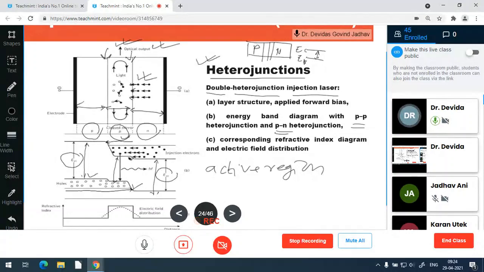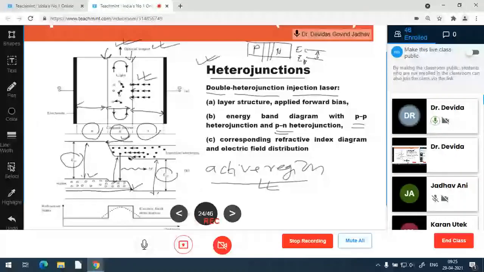All these can be achieved by making the active region of very small width. How the active region is achieved is by the double heterojunction structure. Double heterojunction structure.